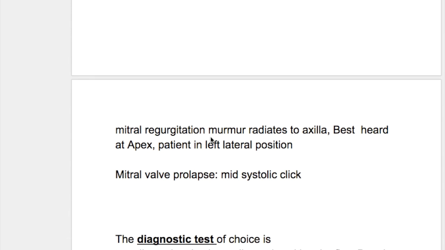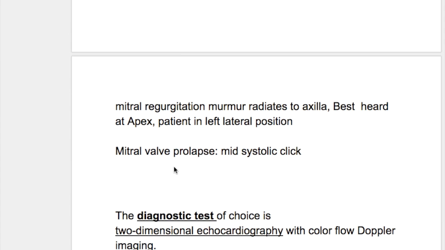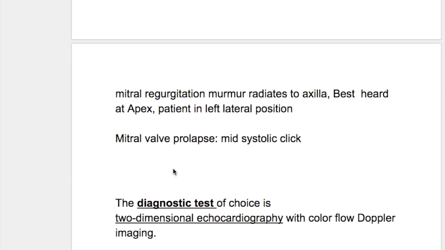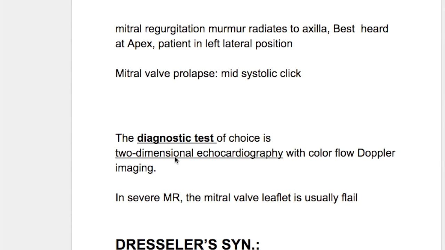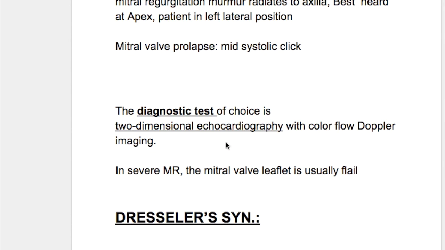Mitral regurgitation murmur radiates to the axilla, best heard at the apex, with the patient in the left lateral position. Mitral valve prolapse produces a mid-systolic click. The diagnostic test of choice is two-dimensional echocardiography with color flow Doppler imaging. In severe mitral regurgitation, the mitral valve leaflet is usually flail.